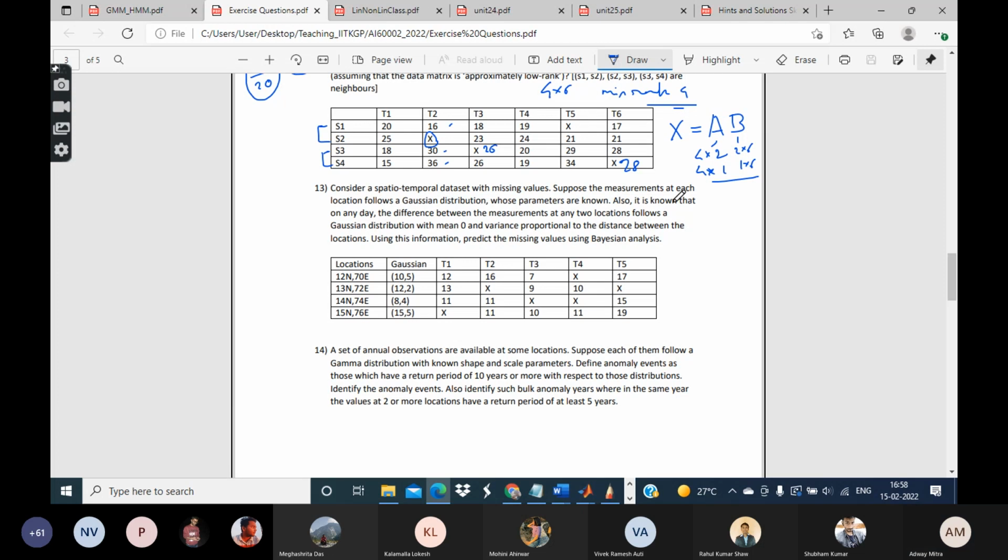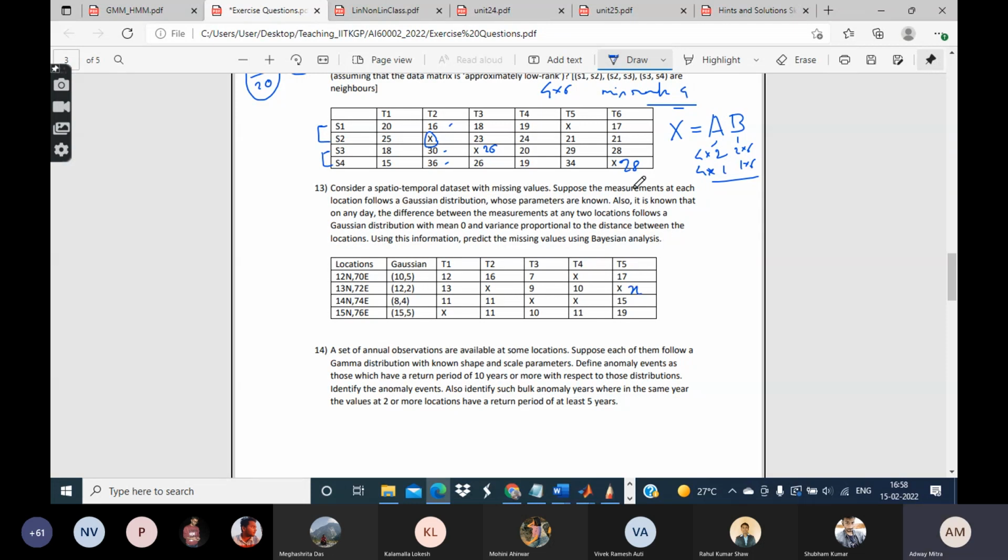Also, it is known that on any day, the difference between the measurements at two locations follows a Gaussian distribution with mean 0 and variance proportional to the distance between the locations. Using this information, predict the missing values using Bayesian analysis. Let us focus on this particular missing value. Let's call it X.